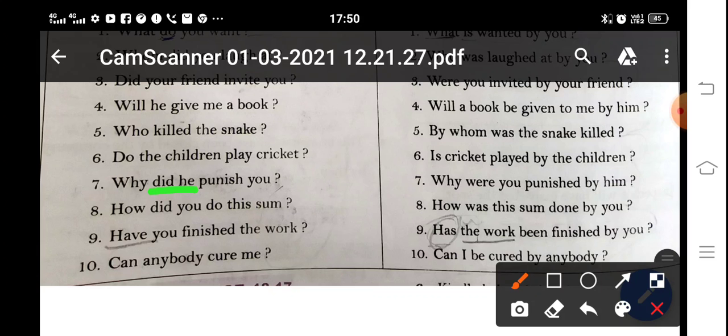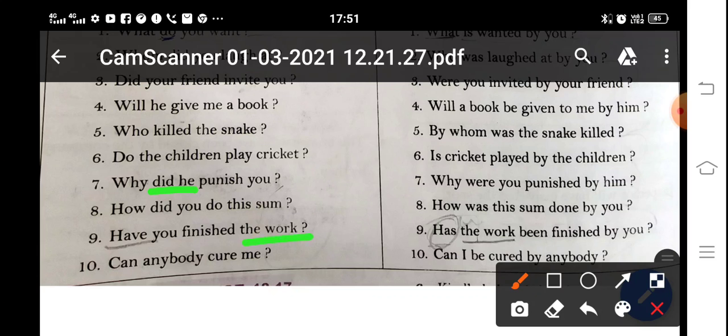Have you finished the work? So now the object is the work. So the sentence starts with "has", since it's singular. Has the work been finished by you? Can anybody cure me? Can I be cured by anybody?